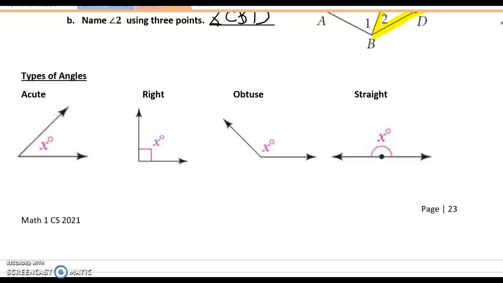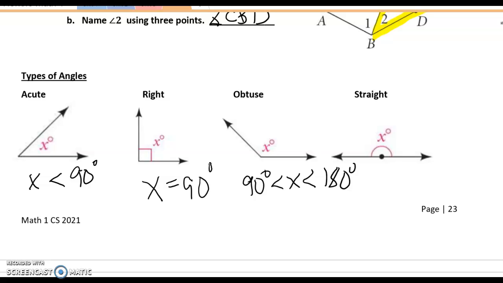Now we're moving on to different types of angles. The first type are acute angles. Acute angles are angles that measure less than 90 degrees. Right angles are angles that measure exactly 90 degrees, while obtuse angles are angles that measure between 90 and 180. And straight angles have an angle measurement of exactly 180 degrees.